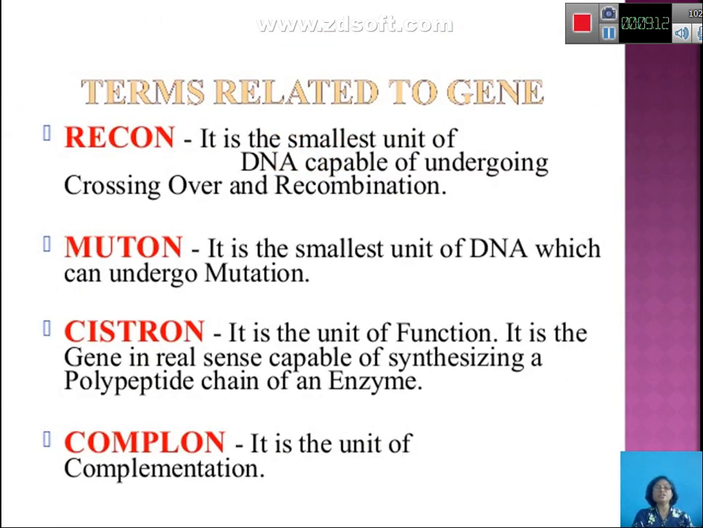So, what are the different terms related to the gene? When the gene acts as a unit of function, we call it a cistron. When it acts as a unit of recombination, we call it a recon, and when it acts as a unit of mutation, we call it a muton. As well, the gene can be a unit of complementation, which you call a complon.